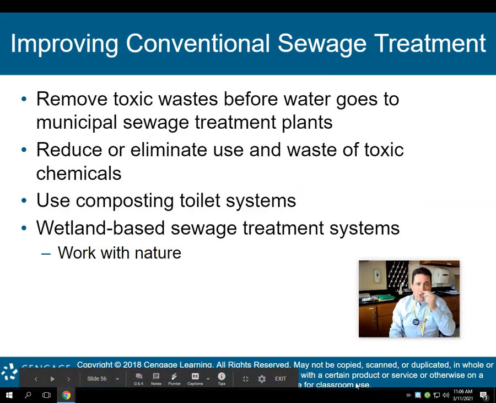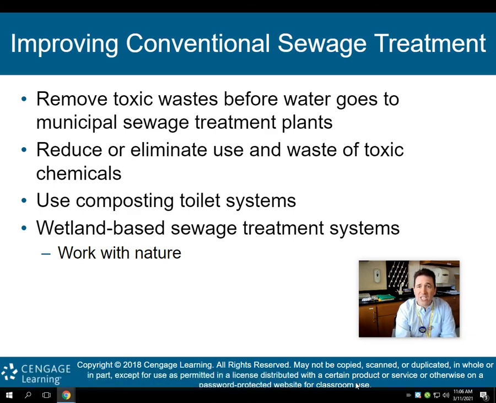All right, so what we want to do is improve our conventional sewage treatment, remove toxic waste before the water goes to the municipal sewage treatment plants if possible, reduce or eliminate use and waste of toxic chemicals in this process, and use composting toilet systems, all right? So what are composting toilet systems? That's to just let bacteria deal with your waste naturally, very similar to a compost out in your backyard where you put your leaves and your grass that then turn into soil. Well, there are some toilet systems that actually work as well.